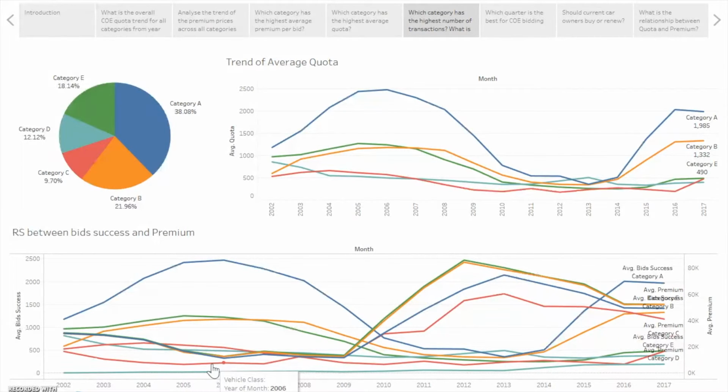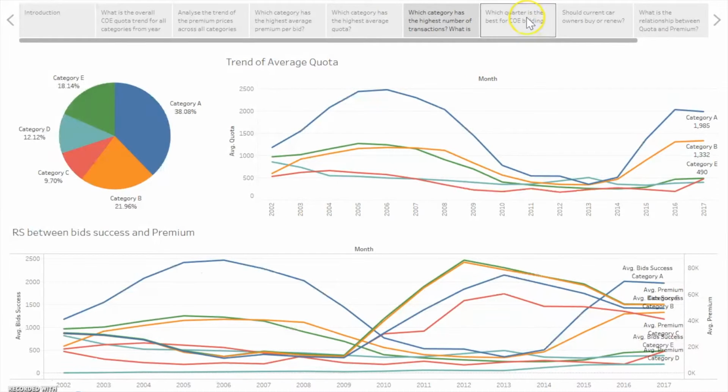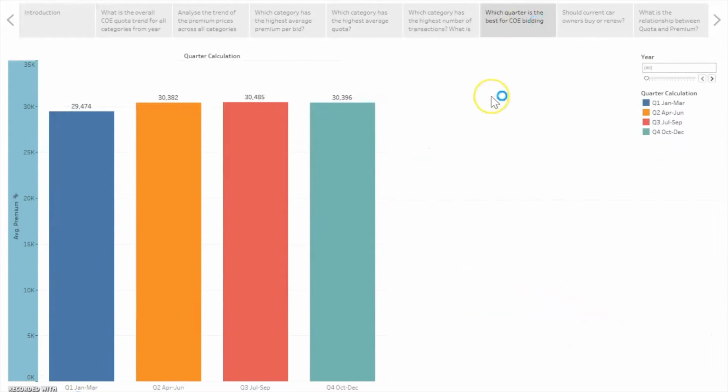Alright, so for the next question, business question 4. Which quarter is the best for COE bidding? From this graph that you can see, quarter 1 actually has the lowest average COE premium at $29,474 for the years between 2002 to 2017. So quarter 1 is the best time to bid for COE as it has the lowest average COE premium among the 4 quarters. However, it is not by a substantial margin.